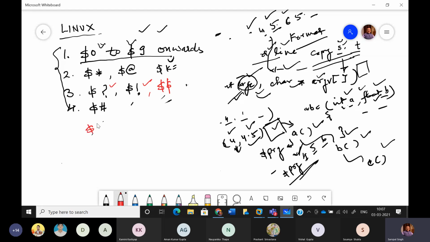So what $? is doing basically, see, every program when we run, or every command we run, must return exit status back to the operating system. I suppose this we discussed 1.5 years back when I was taking your class of C language. I told you why do we write exit 1 or exit 2 or exit 3?